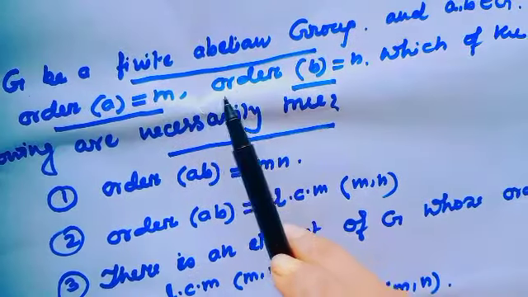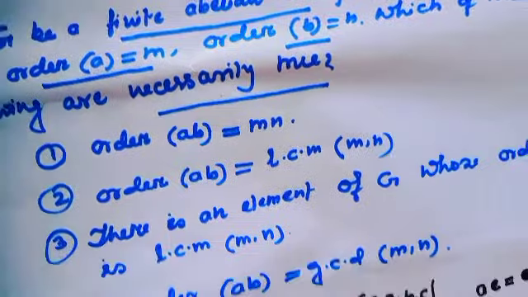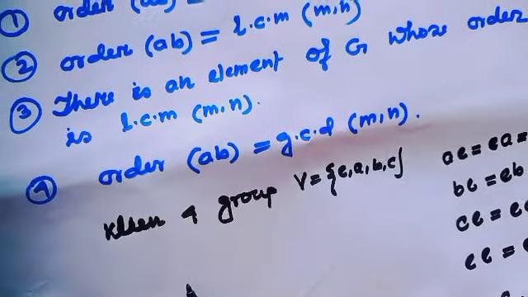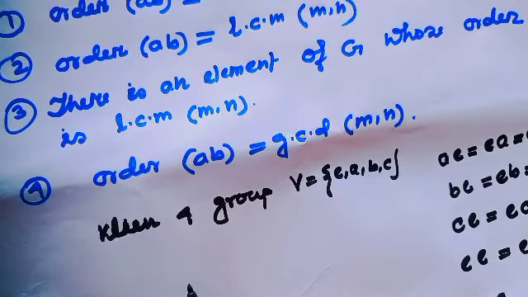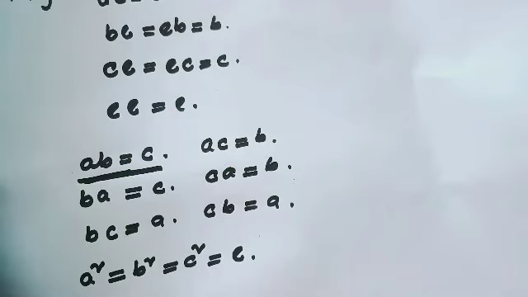Here G is given as a finite abelian group. So I can consider the Klein 4-group, because we all know the order of the Klein 4-group is 4 and it is also an abelian group. Klein 4-group contains three non-identity elements A, B and C, and the order of each element is 2.